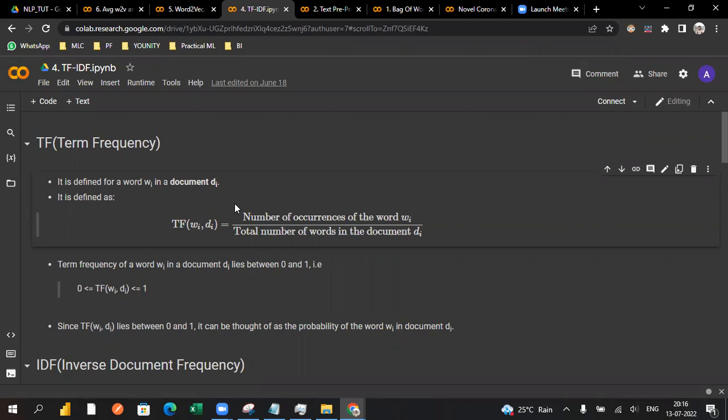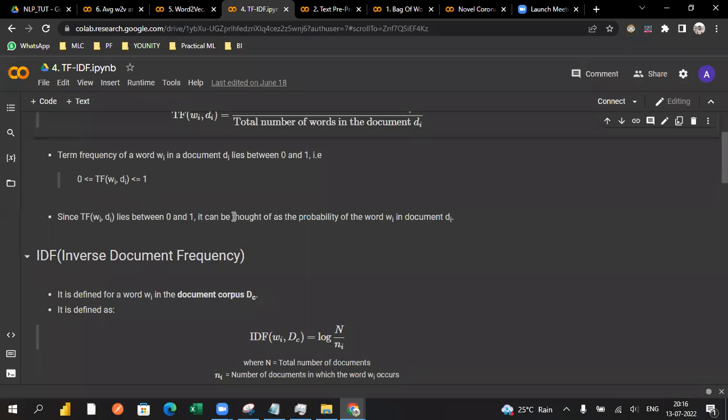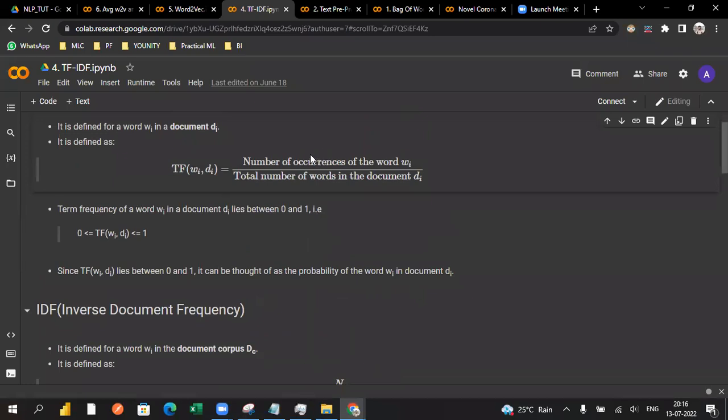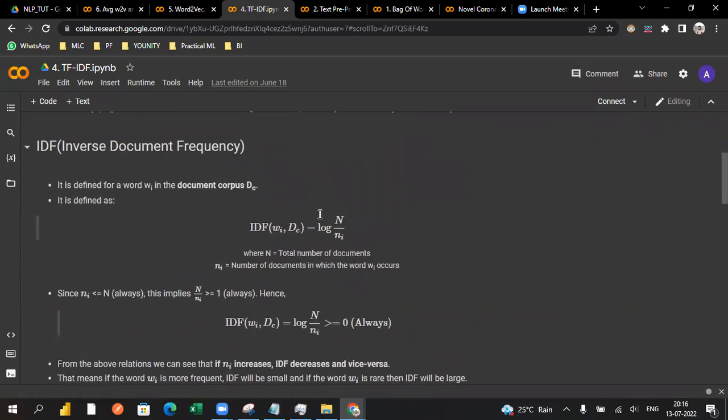TF is the term frequency, corresponding to this formula: the number of occurrences of a word, that means the total number of times the word appears in a corpus or a sentence, divided by the total number of words in the document, or you can say in the sentence. That will preserve some value, obviously. And we are multiplying with the IDF value, that means a log of N by small n: total number of documents, that means total number of sentences we have, over the number of documents in which the word occurs.